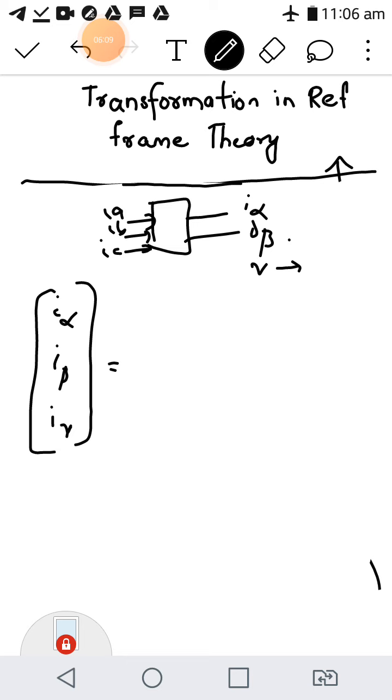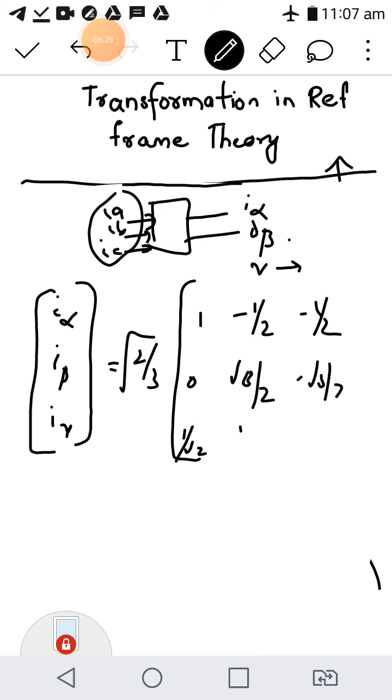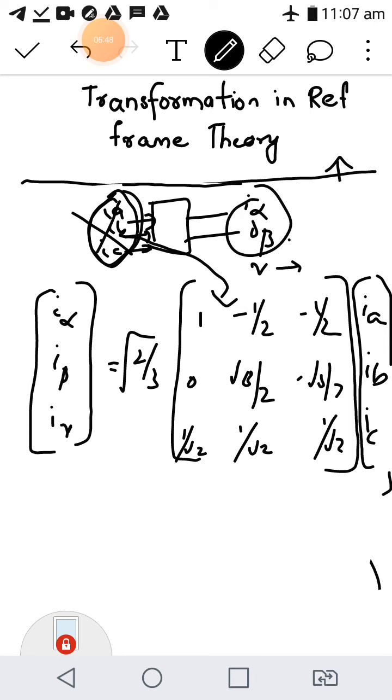So how will you convert this ABC into alpha beta? I alpha, I beta, I gamma is equal to, this is your transformation matrix, root of 2 by 3 into 1, minus 1 by 2, minus 1 by 2; 0, root 3 by 2, minus root 3 by 2; 1 by root 2, 1 by root 2, 1 by root 2, into the currents in ABC reference frame, IA, IB and IC. So when you multiply this current IA, IB and IC with this transformation matrix with the root of 2 by 3, you will get the equivalent alpha beta components.